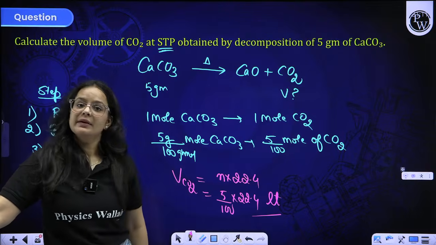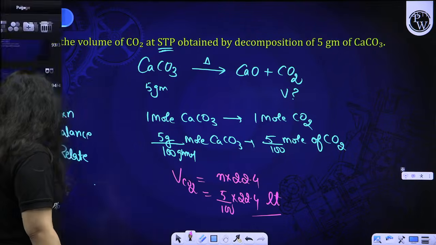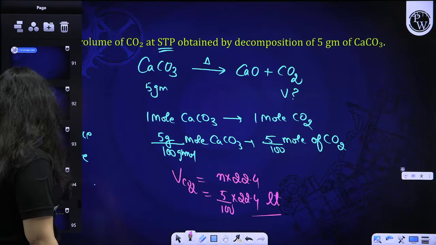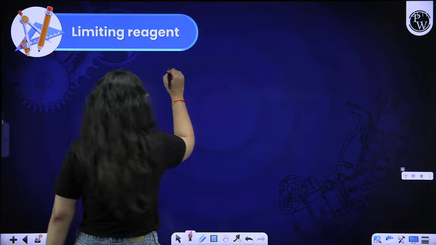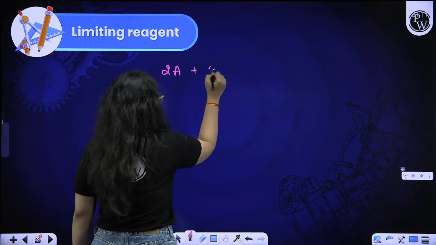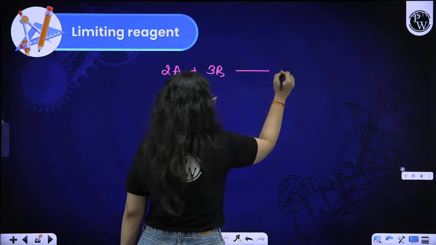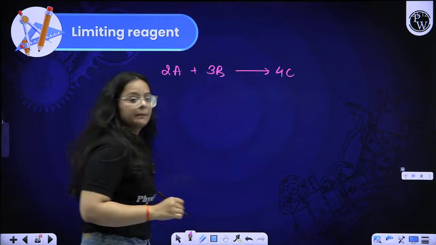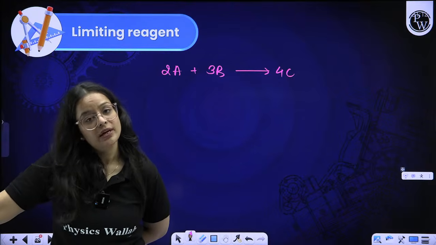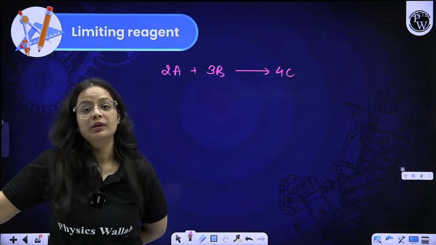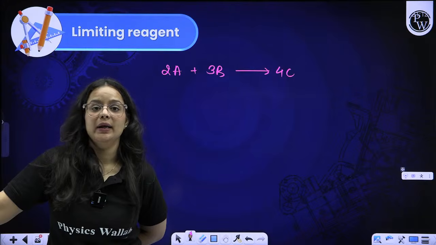Last thing is the limiting reagent that we will cover over here. Now, what is the limiting reagent part? Limiting reagent is just to name you that if we are having 2A, 3B giving us 4C, right beta? And in the question, they are giving you both the reactants. Let me make it very clear to you.